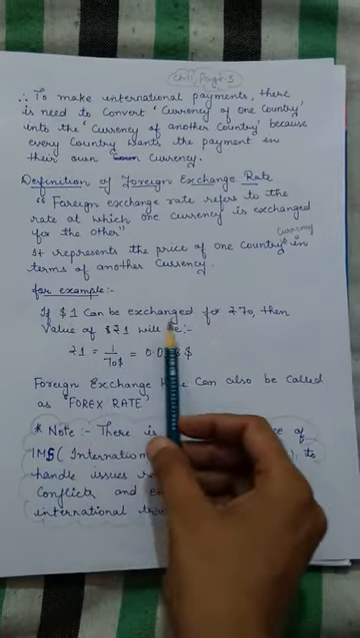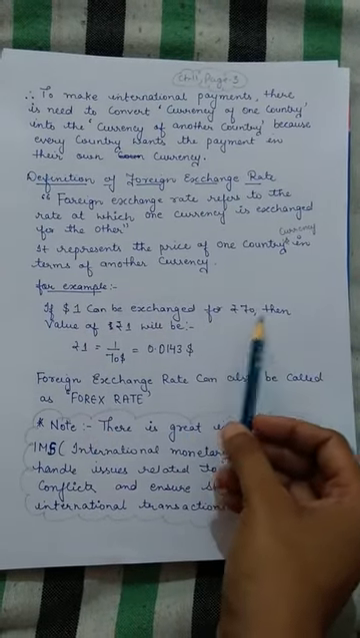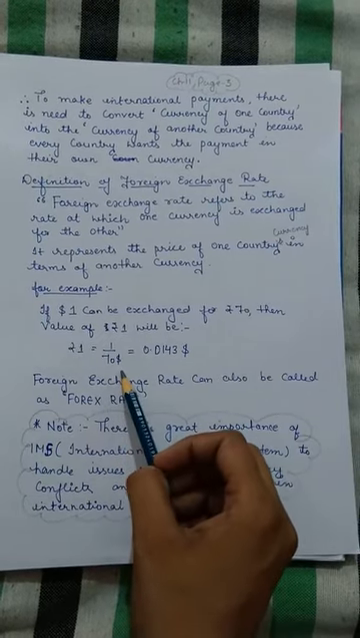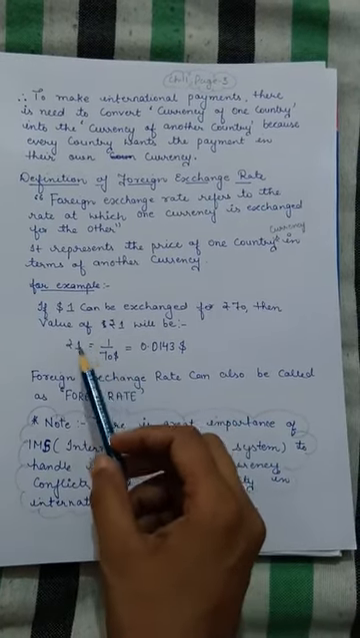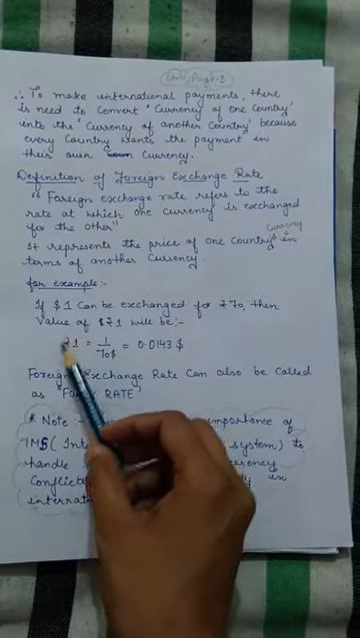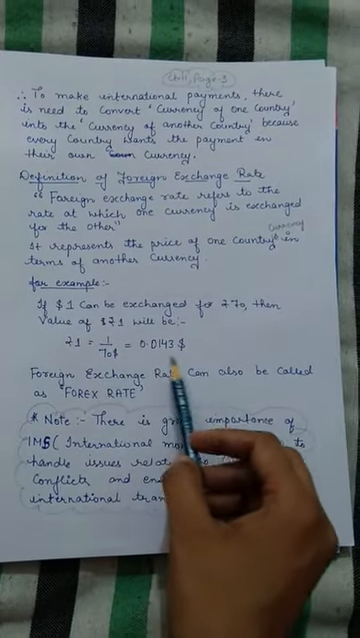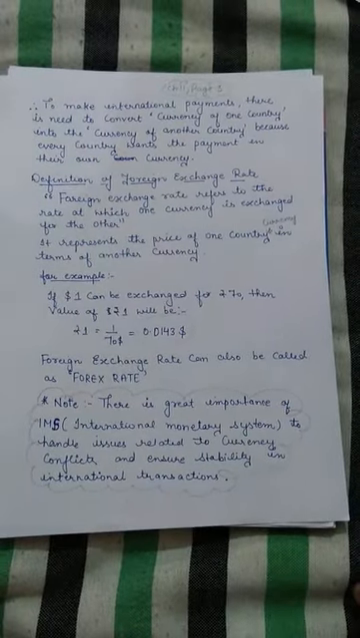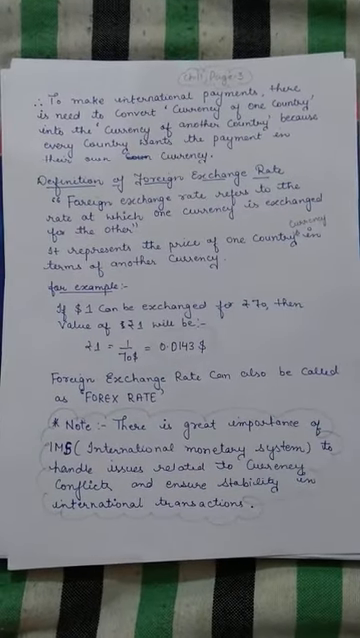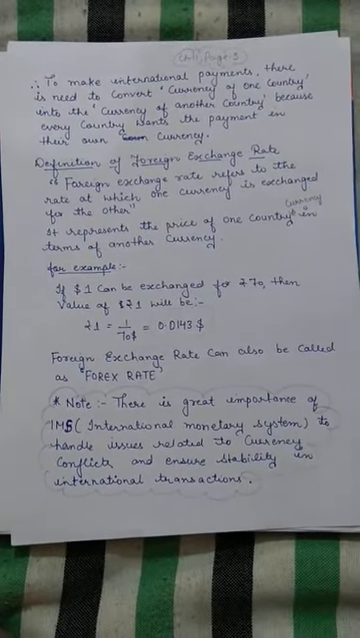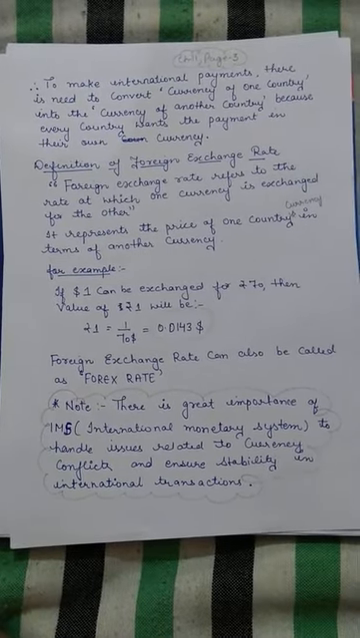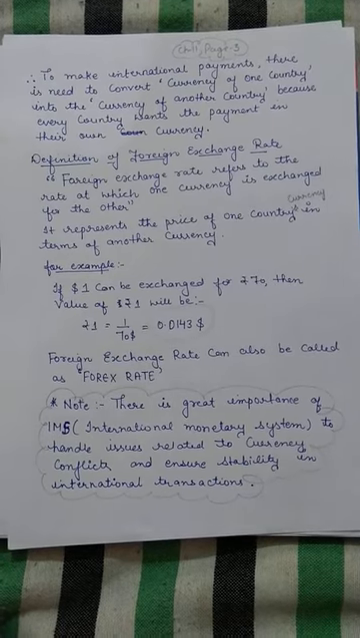If $1 can be exchanged for rupees 70, then rupees 1 will be equal to 1 upon 70 dollars. That means the value of 1 rupee is just $0.0143. So if we take 1 rupee, in exchange of that 1 rupee we will get only $0.0143.